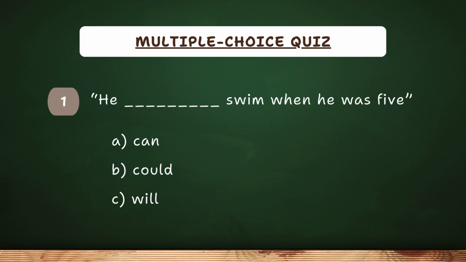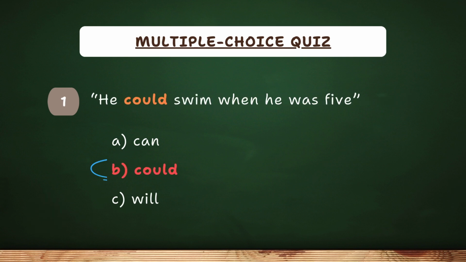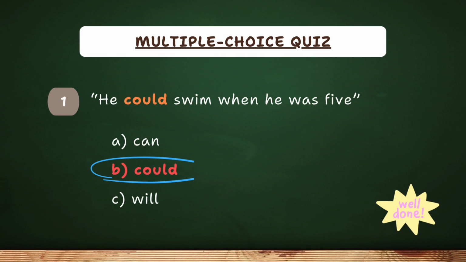Here's your first question. He swam when he was 5. Take a moment to think about it. That's right. The correct answer is B. Could is used to talk about something someone was able to do in the past.